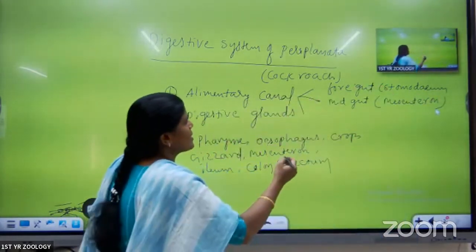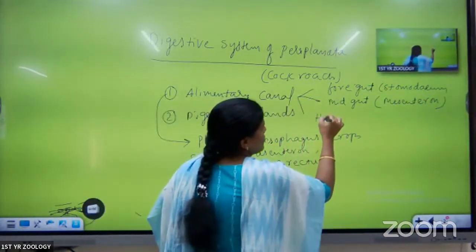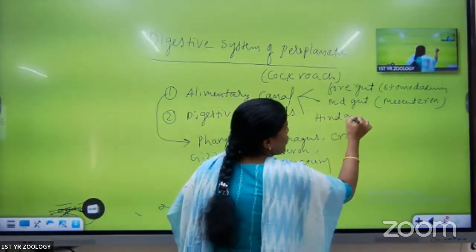The third one is called the hindgut, also called the proctodeum.